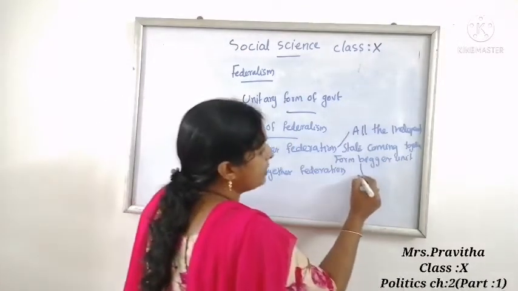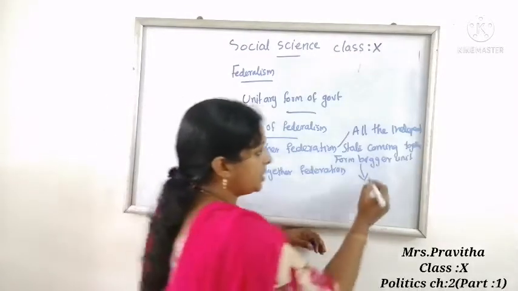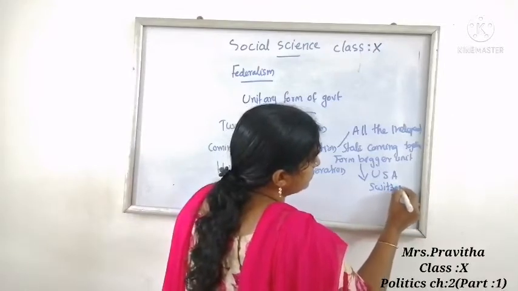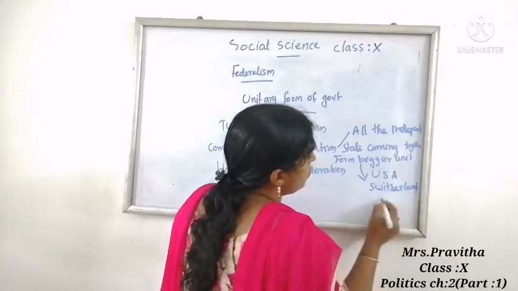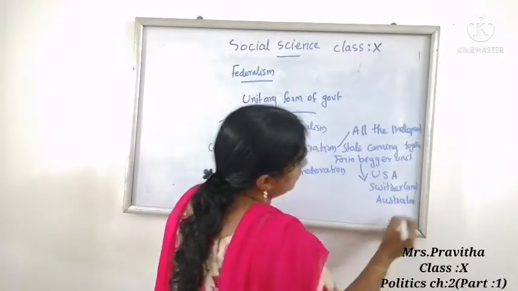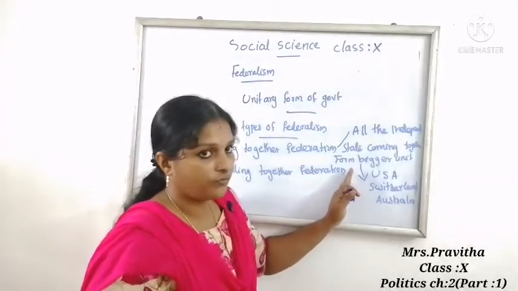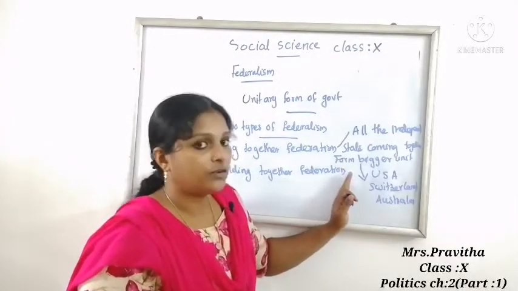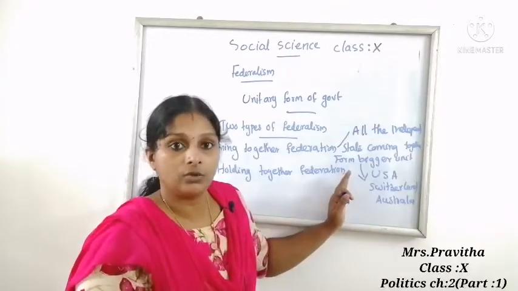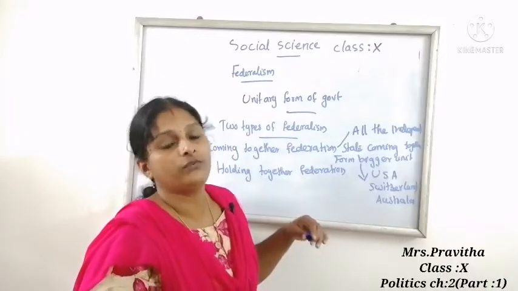Example: USA, Switzerland and Australia are examples of coming together federalism. So what is coming together federalism? All the independent states coming together on their own to form a bigger unit.